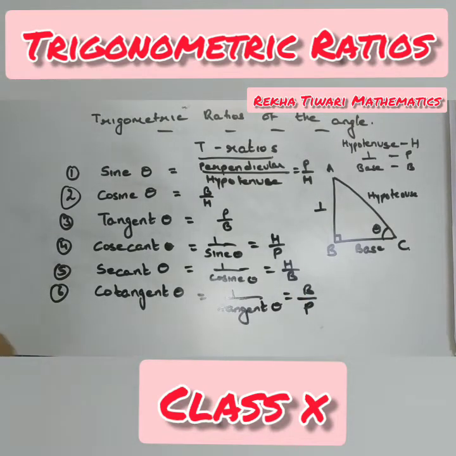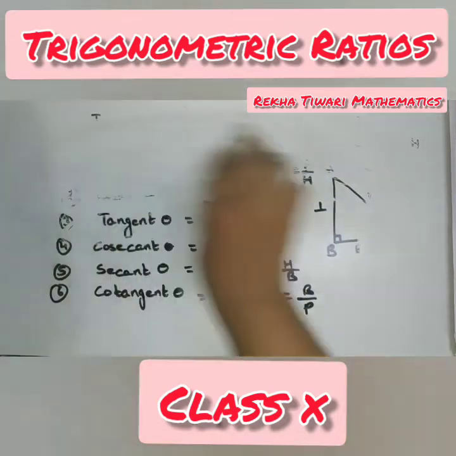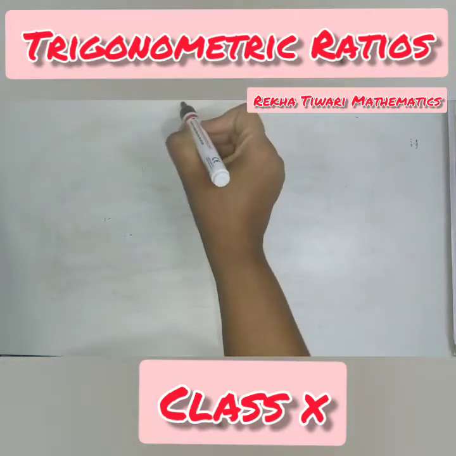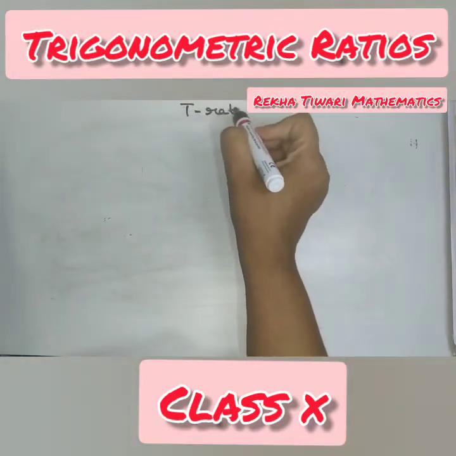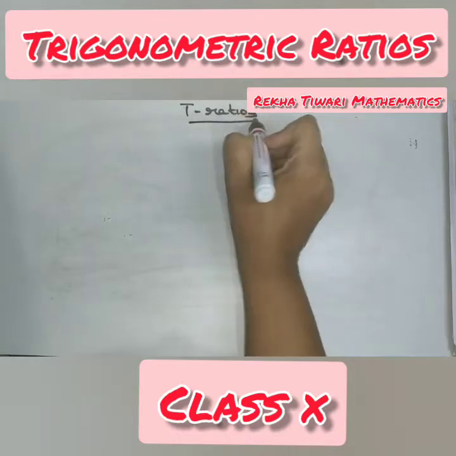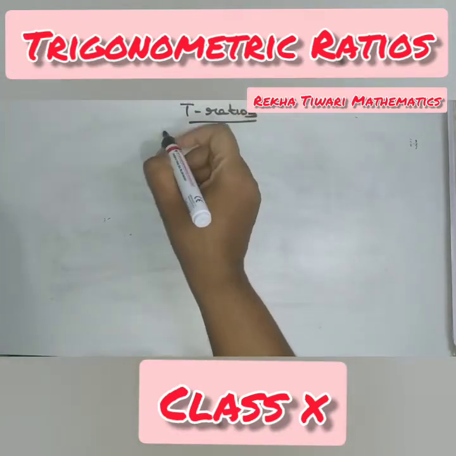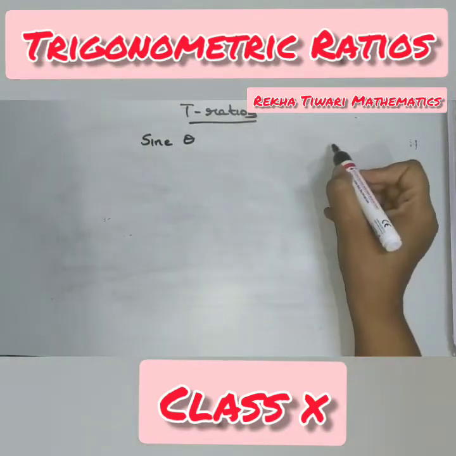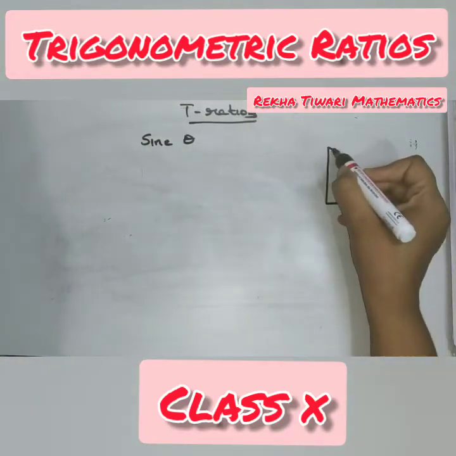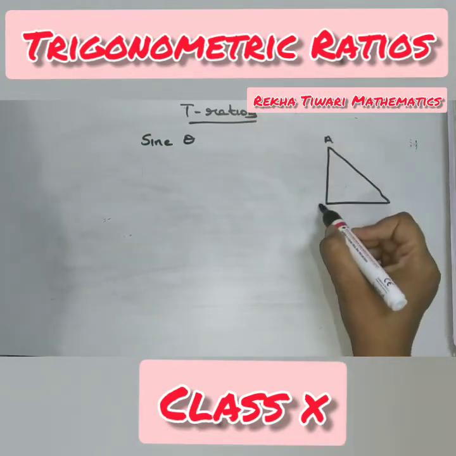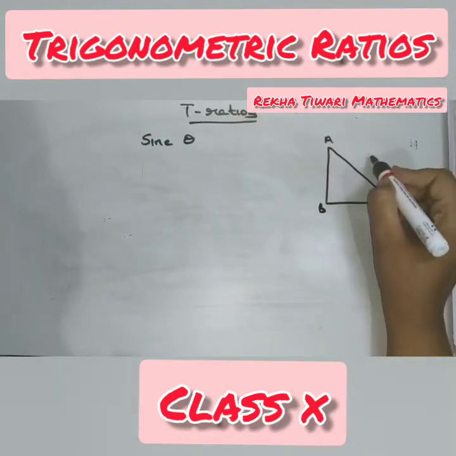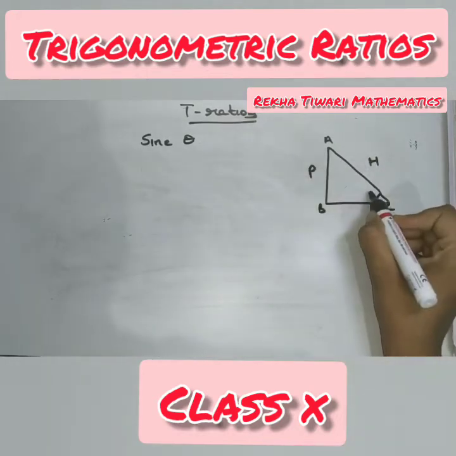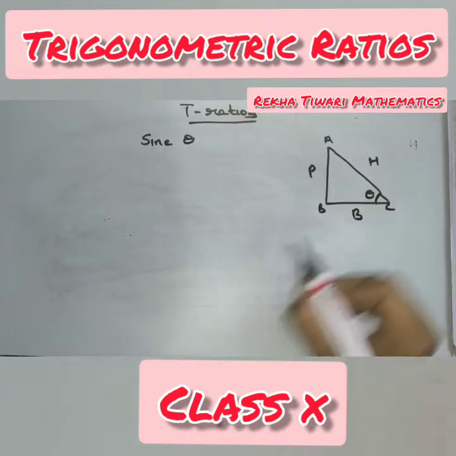Just look carefully. I have discussed the T ratios. How many are there? 6. The first one is sine theta, for this triangle A, B, C. This is the hypotenuse, this is the perpendicular if theta is here, and this one is the base.